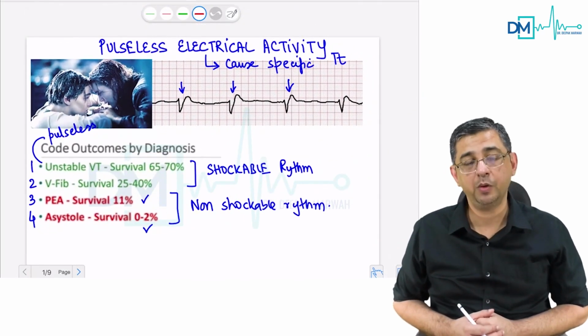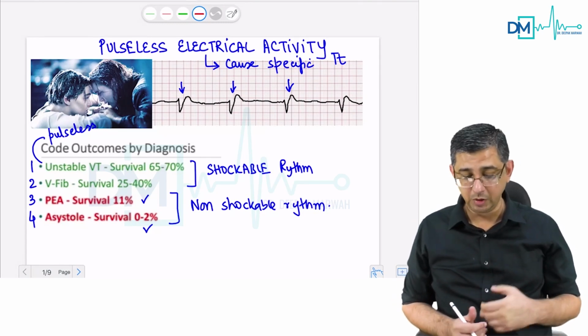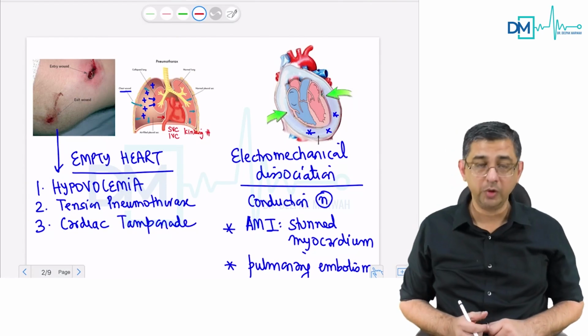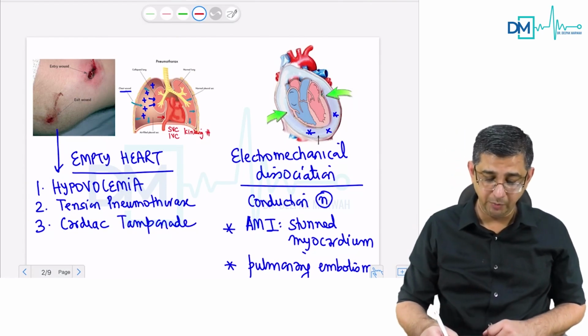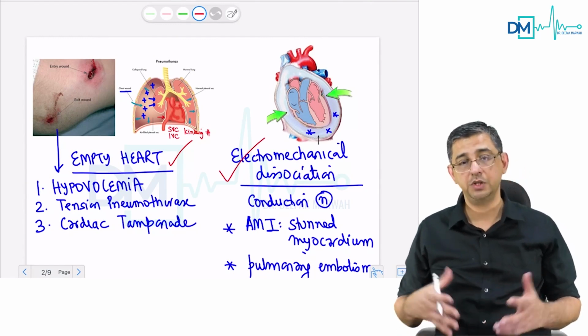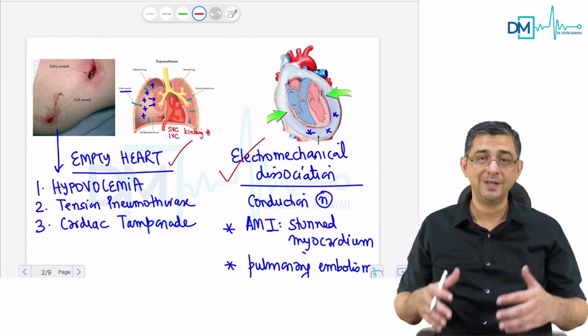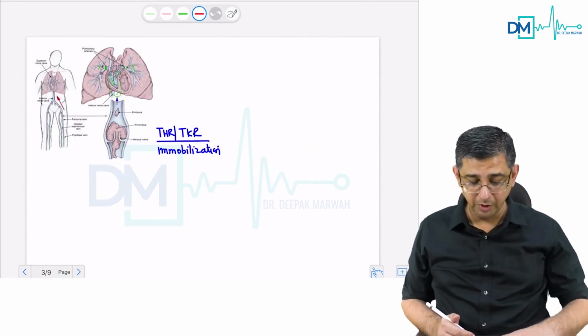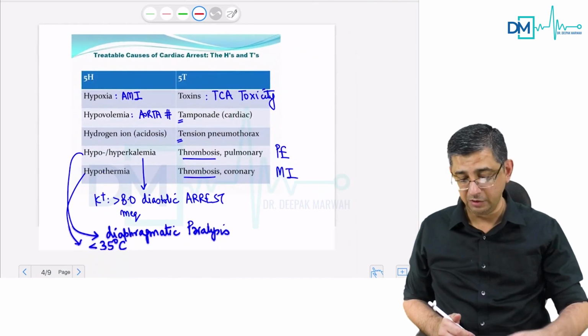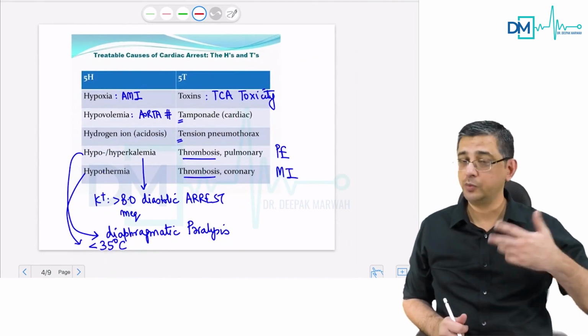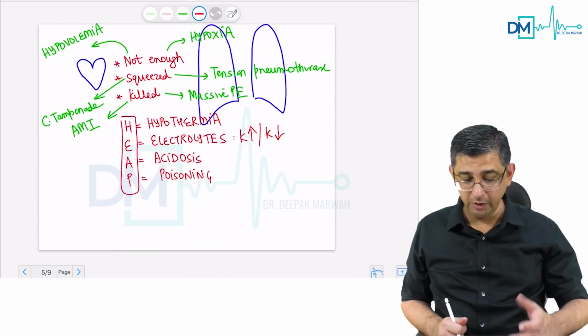So these are the aspects for PEA that you need to remember, especially the causes that I have enumerated before you. And if you just get these words right, empty heart and electromechanical dissociation, you would be able to get a better insight into this topic. If you want to remember it the routine medical college way, the 5H and the 5Ts, that is fine by me. And let's put it practically, because there are 10 causes there, we need to simplify.